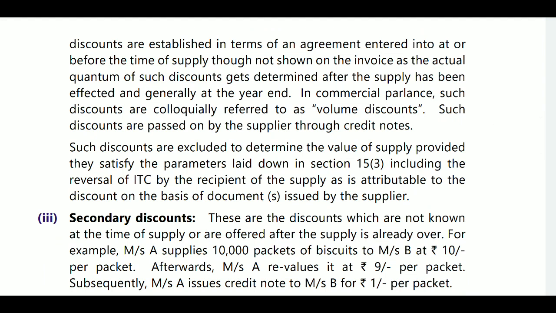After the target is reached, only then will they provide the discounts. After the target was reached, they will provide a credit note. You must reverse that ITC, whatever you have taken, to that proportionate extent.